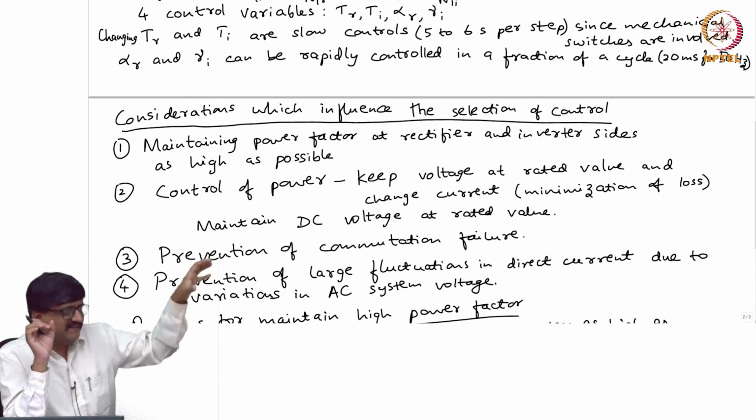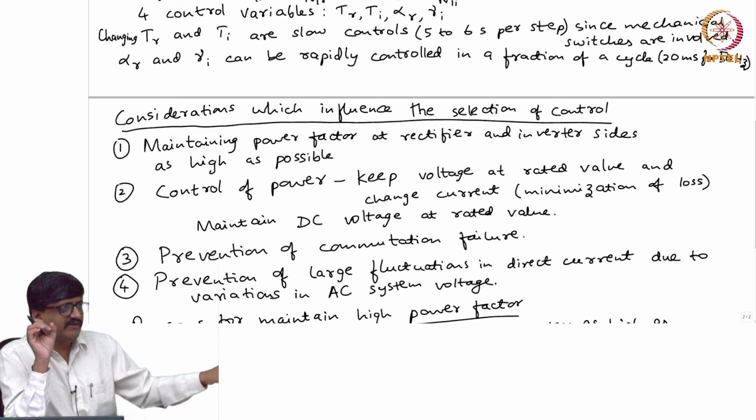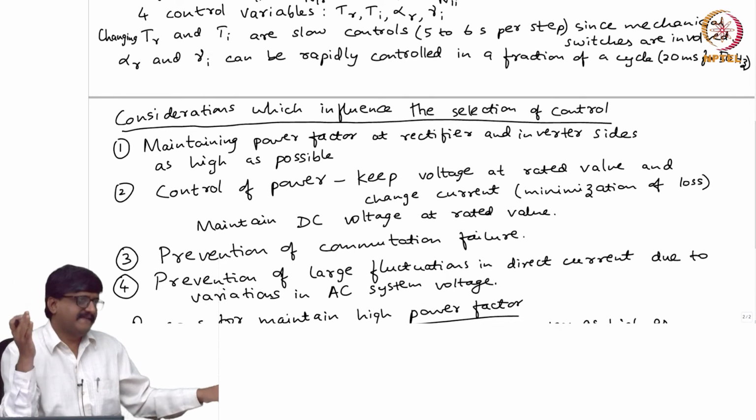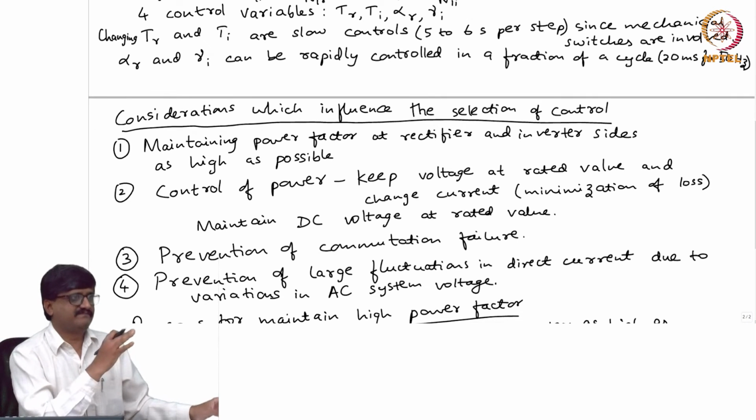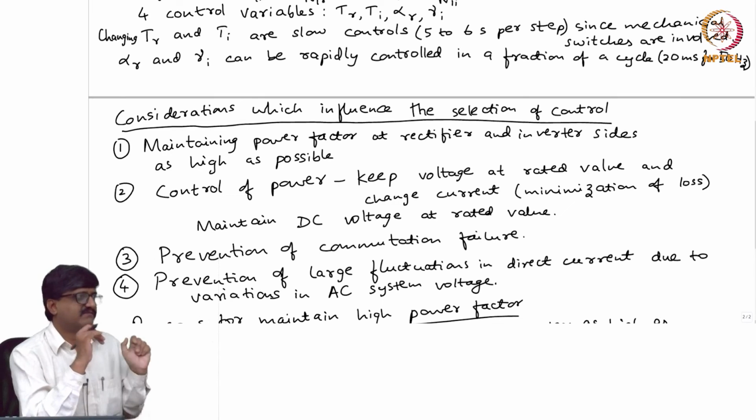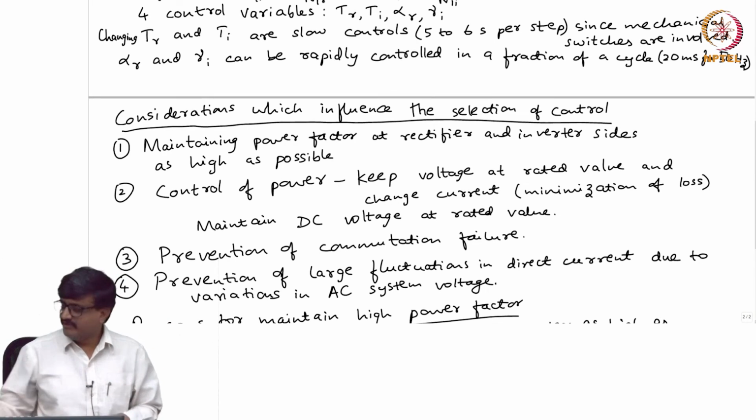So, even if there is a large reduction in the AC side voltage, we can still increase the DC side voltage by reducing alpha. So, we leave some margin. Okay. So, that is how it is controlled. So, let me summarize.